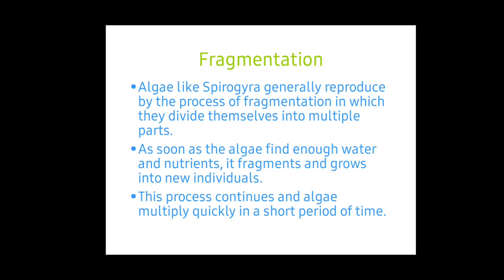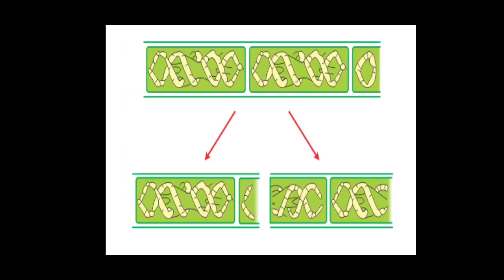When it gets into the water, it starts to spread over the water. It reproduces in a short period of time. That is why the whole water becomes green in color. See here, initially a single alga will be there, and it is divided into two, and these 2 divide into 4 and 4 divide into 8. Like that it will keep on continuing.